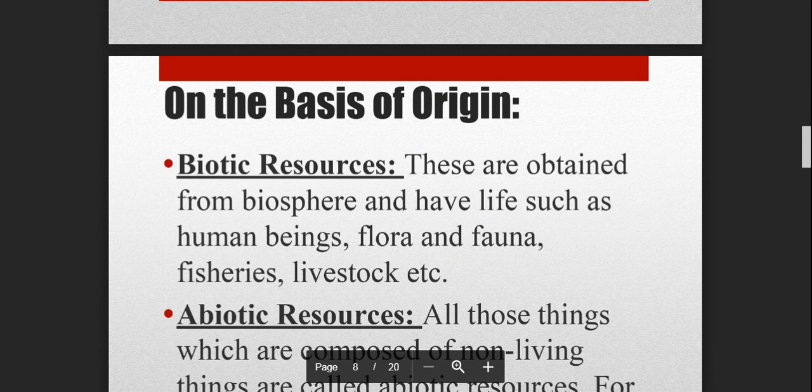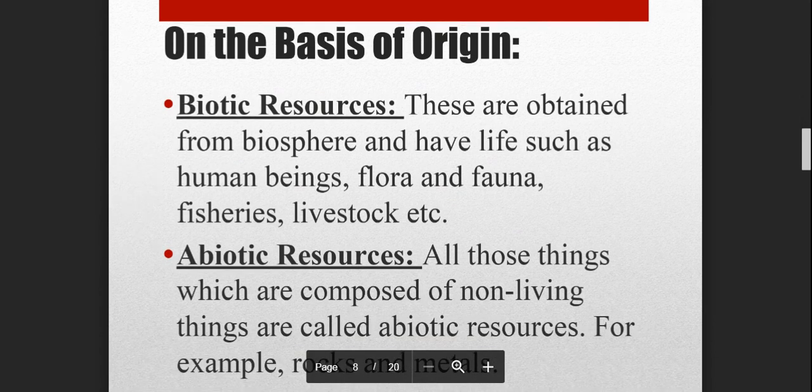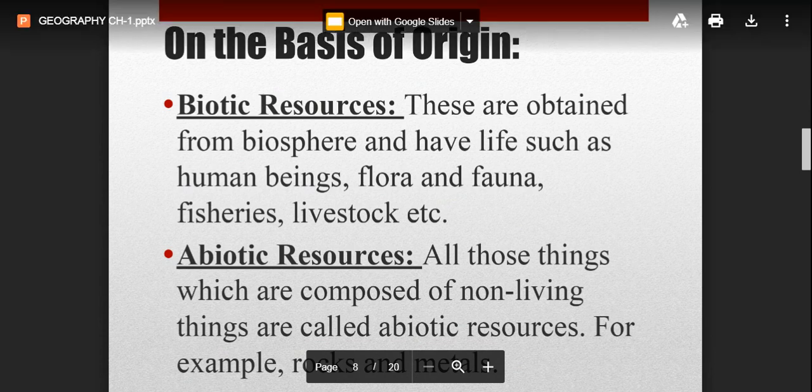On the basis of origin, there are two types: biotic resources and abiotic resources. When we talk about biotic resources, they are obtained from the biosphere, as the name suggests, right? And have life, such as human beings. These have life in them, right? So these are basically living resources, like fishes, livestock, fauna, flora, human beings, etc. Plants also, right?